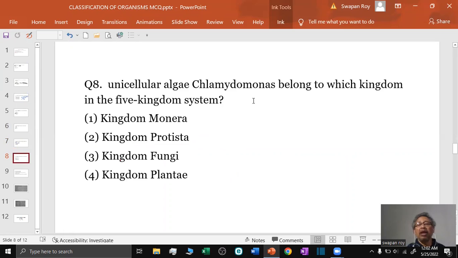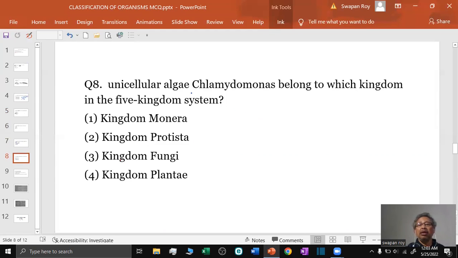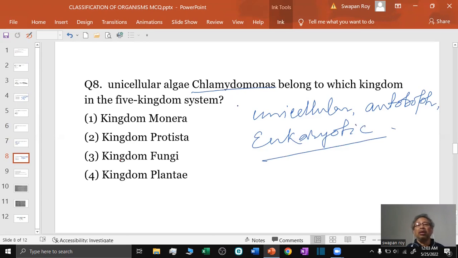Question 8. Unicellular algae Chlamydomonas belongs to which kingdom in the five kingdom system of classification? Chlamydomonas is a unicellular eukaryotic autotrophic organism. This Chlamydomonas should be kept in the kingdom Protista, but Chlamydomonas has been kept in kingdom Plantae due to its closeness with algae, and algae are under kingdom Plantae. This is another demerit of the five kingdom classification.